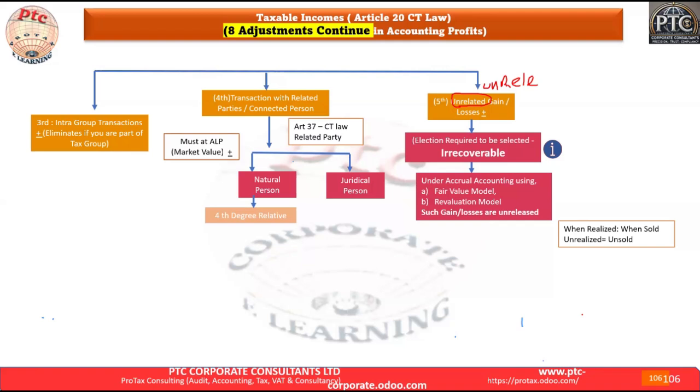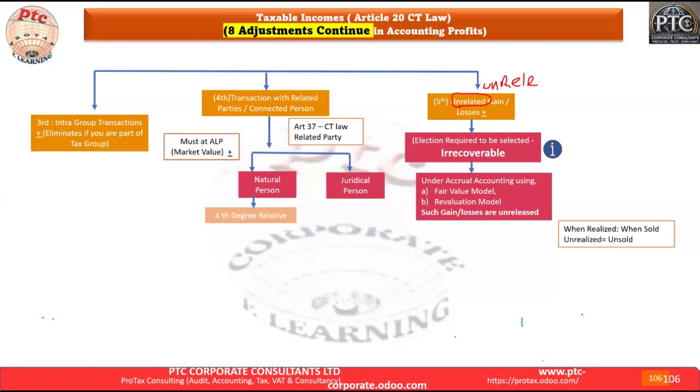There are two types: unrealized gain and unrealized losses. As per IFRS, whenever there is a fair valuation for a fixed asset or other asset, and for a financial asset, we need to do some adjustment as per IFRS for a financial instrument.